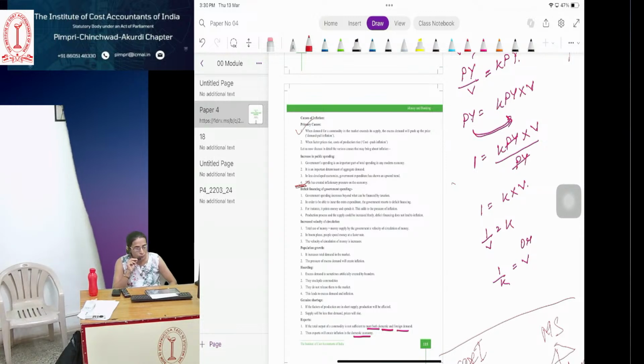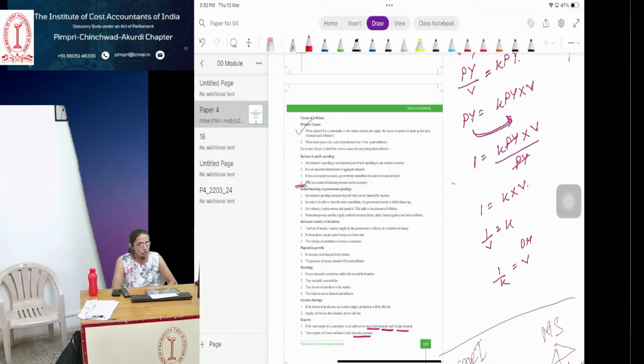When people have more money in their hands, their purchasing power is more, so there is more demand in the market compared to the supply in the market. So when the demand is more and supply is less in the market, the prices of commodities increase. This persistent rise in the prices of commodities leads to inflation. So the first one was demand pull inflation.